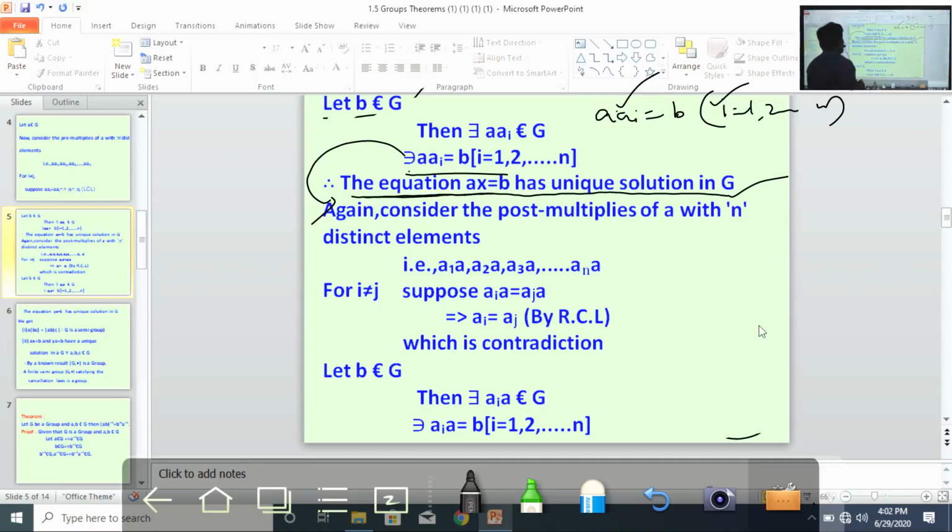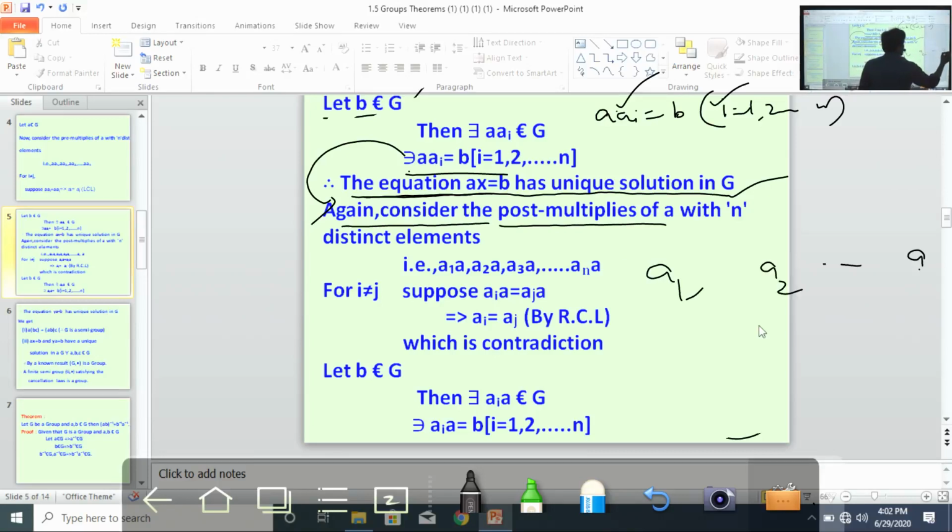Again consider now the post multiples of a, nothing but a_1 a, a_2 a, and so on, a_n a. Understand?